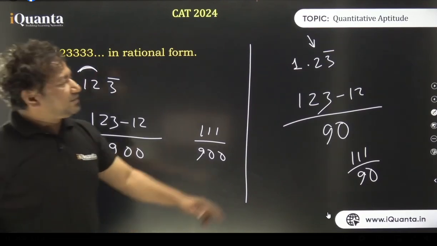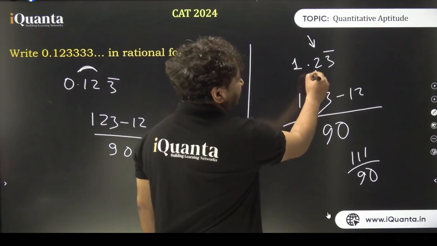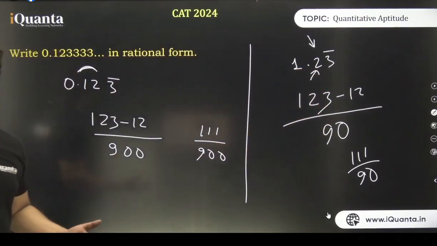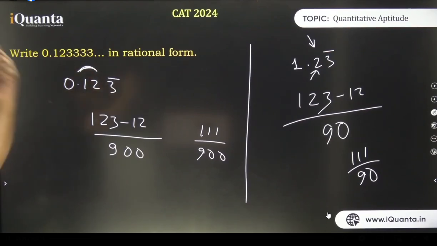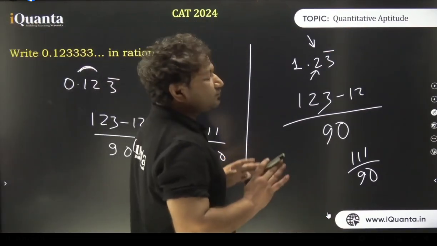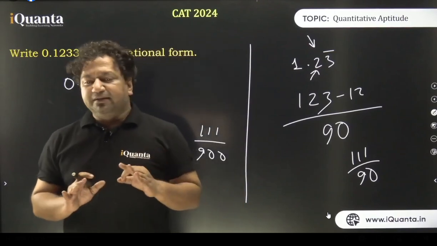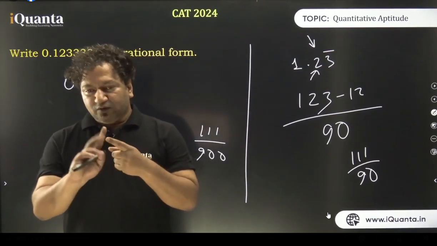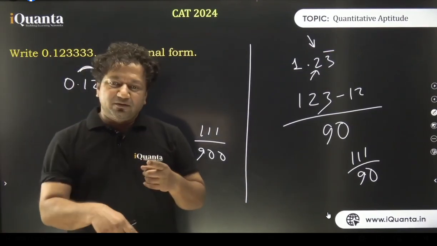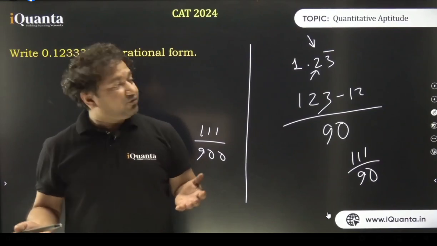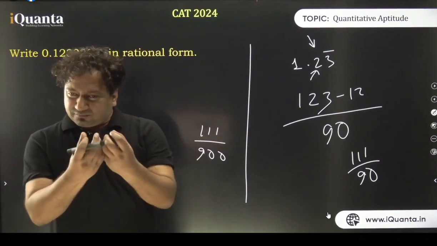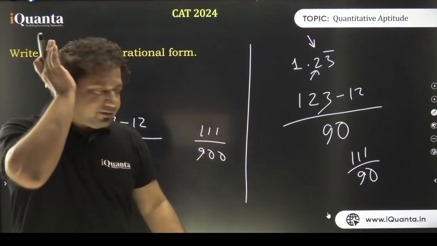Because after the decimal point there is one number, this one, which has got no bar. जहां बार नहीं है वहां पे एक 0 आ जाएगा. See, in the denominator, okay, I'll tell you. देखो, डेसिमल के बाद जितने नंबर्स पे बार है, जितने डिजिट्स पे, उतने 9 आएंगे. जितने पे बार नहीं है, उतने 0 आएंगे. That's it. अजय, of course, question इस फॉर्म में नहीं आएगा. This will be a small part of a big question. Okay, Ajay. ठीक.